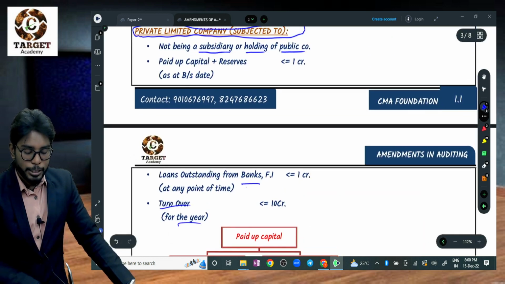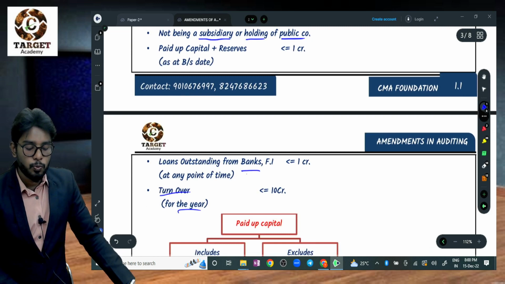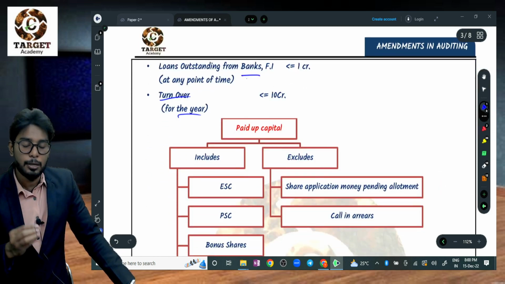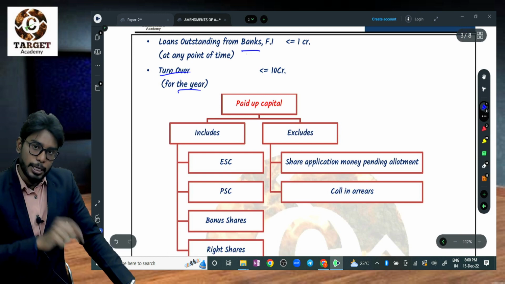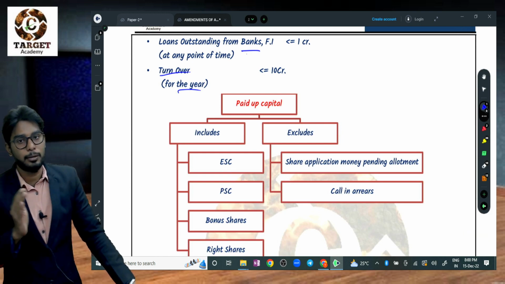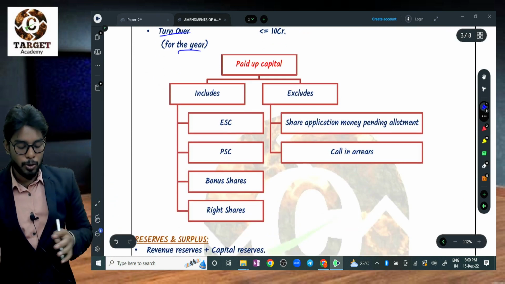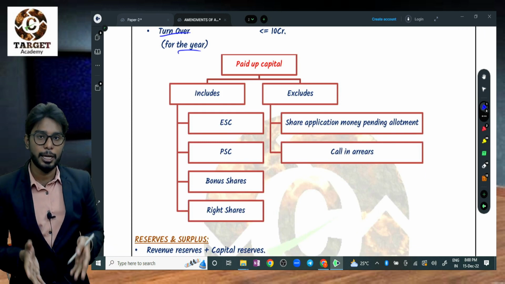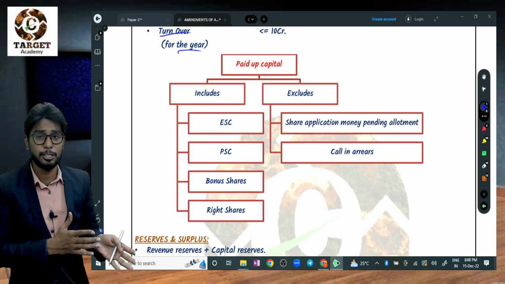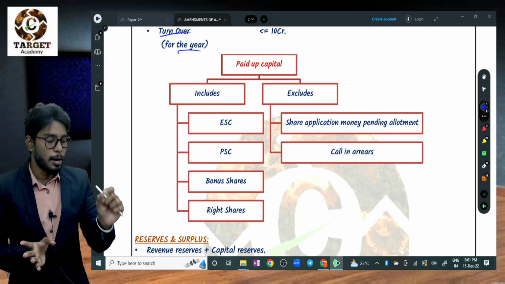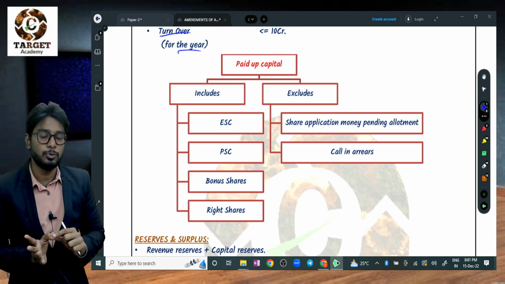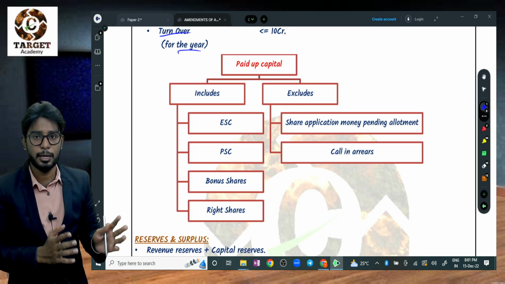Sir, you have mentioned paid up capital. So what should I include in the paid up capital while calculating the limits? You need to take equity share capital, and you have to take preference share capital, bonus shares, right shares, you need to take everything. So what should be excluded from the paid up capital? Don't take share application money pending allotment.